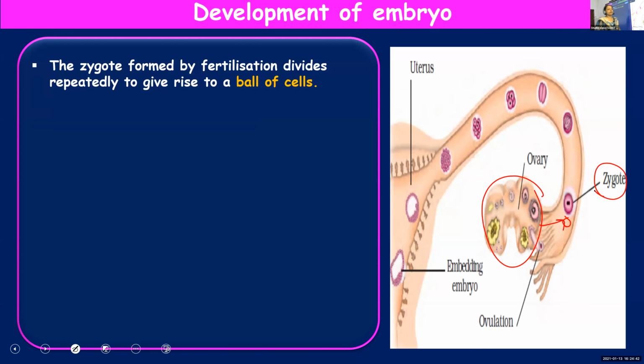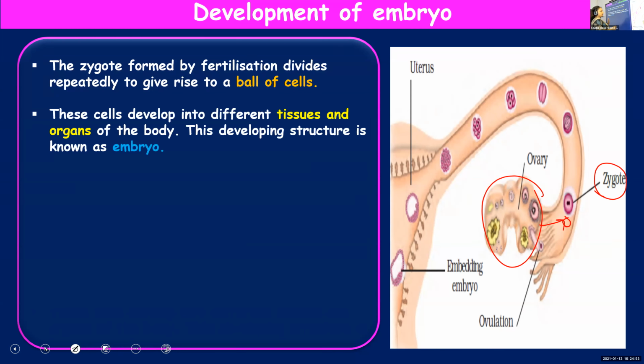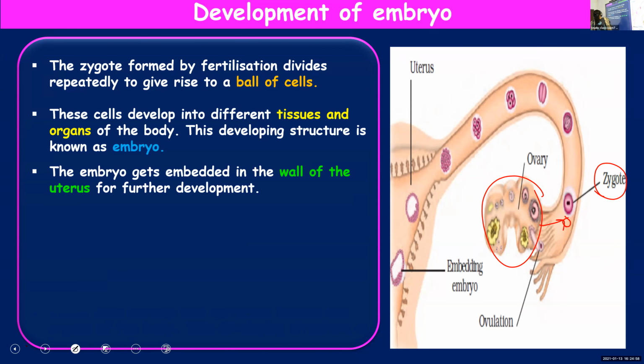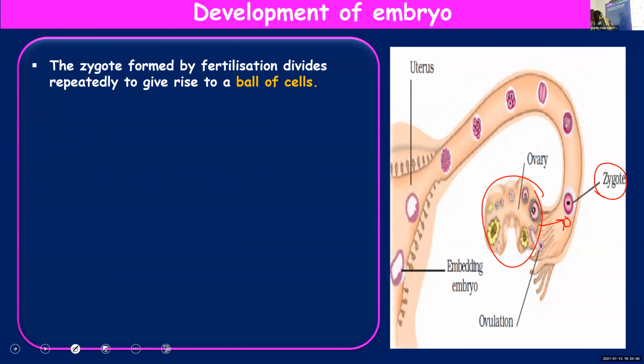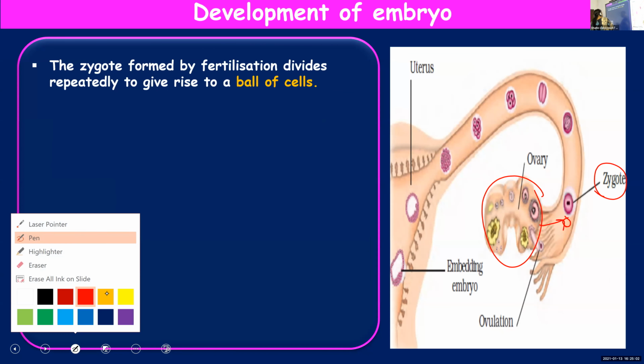Now, zygote, as I told you, is a single-celled structure. But this zygote will undergo repeated division. First it will be a single cell, and then it will undergo repeated division.